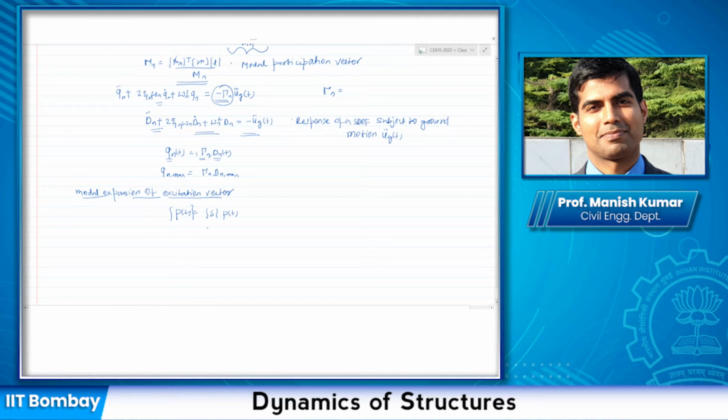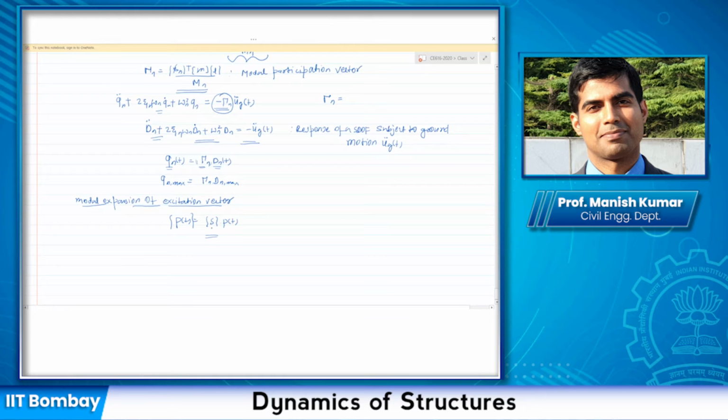Then I can find out the contribution, or the expansion, of this vector S in each mode.